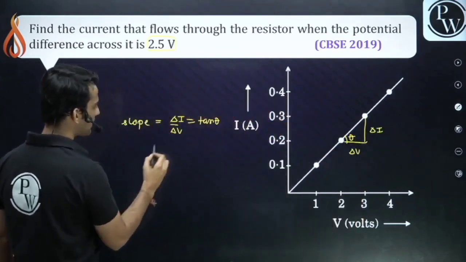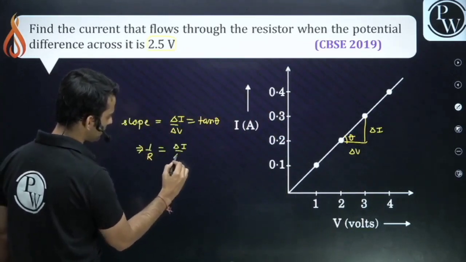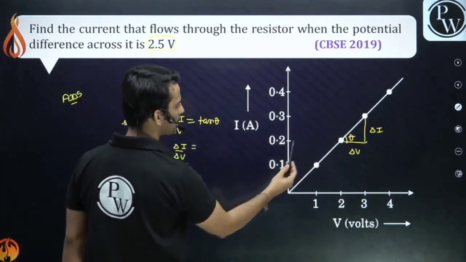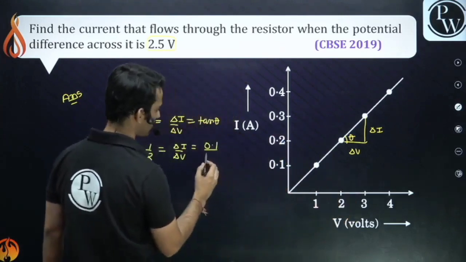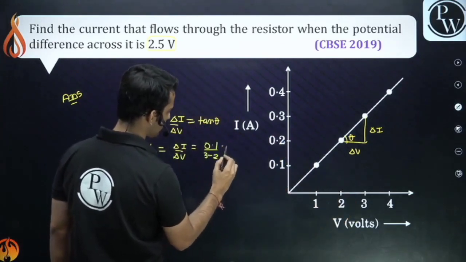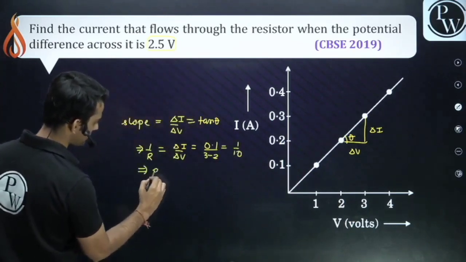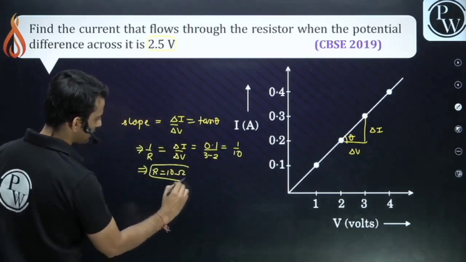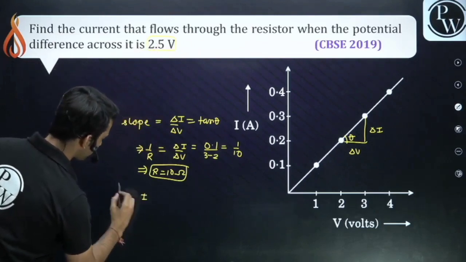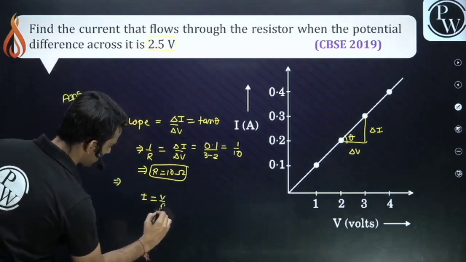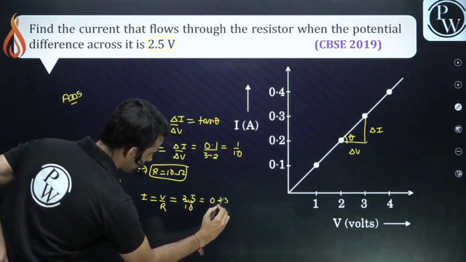So guys, I by V is nothing but 1 by R. So 1 by R is delta I upon delta V. What is delta I in this triangle? 0.3 minus 0.2, 0.1. What is delta V? 2 to 3, so 3 minus 2, which is 1. So 1 by R is 1 upon 10, and the resistance is 10 ohm. Now you have to calculate the current when the potential difference is 2.5 volt. By Ohm's law, I is V by R, 2.5 upon 10, so it will be 0.25 ampere.